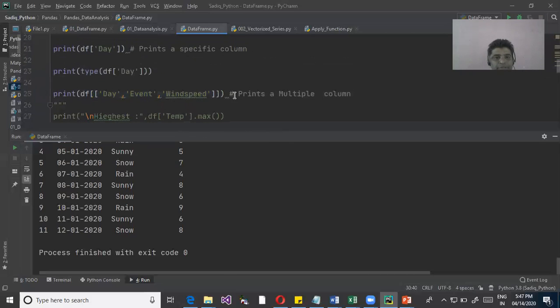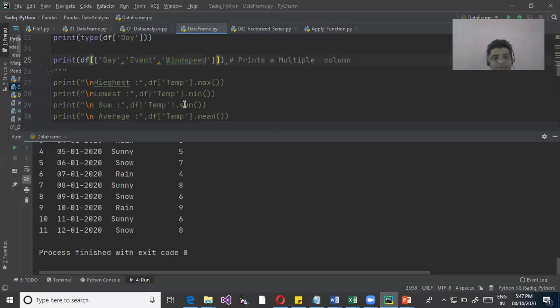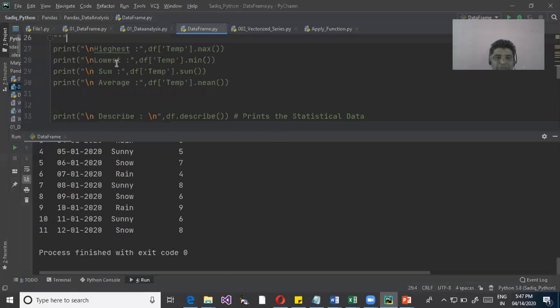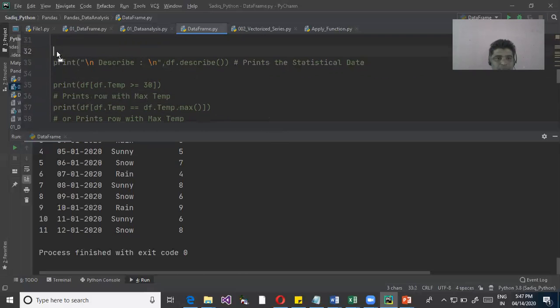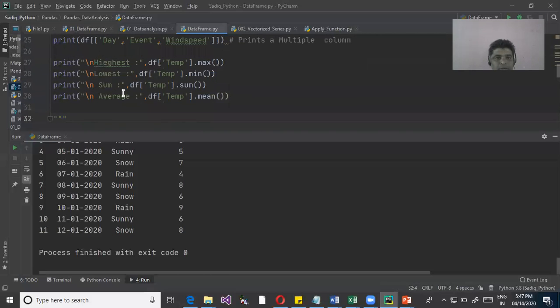Okay. So apart from that, it also supports various statistical functions. We want to get the highest value. I say data frame. Since it contains rows and columns, I need to know in which particular field you want to get the highest value.